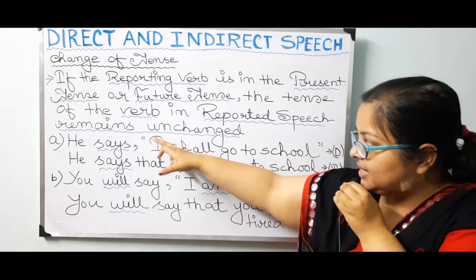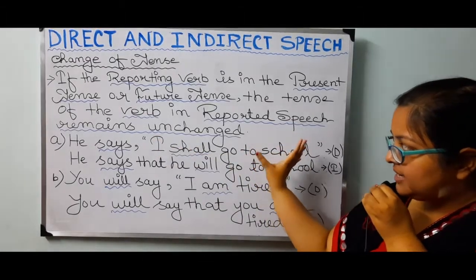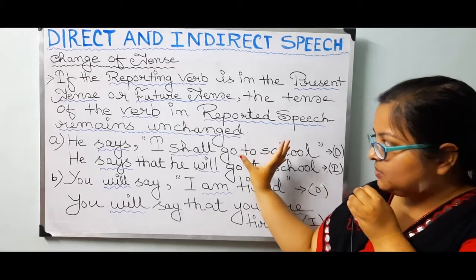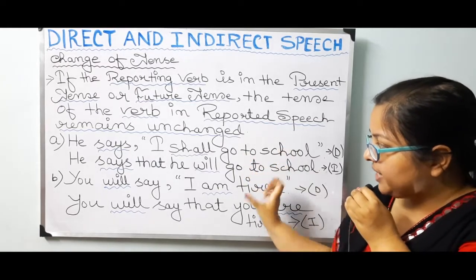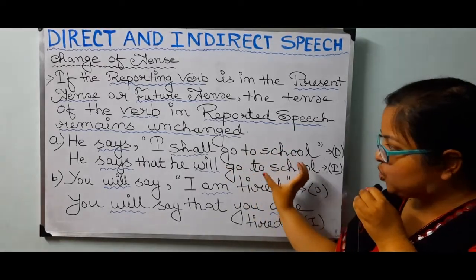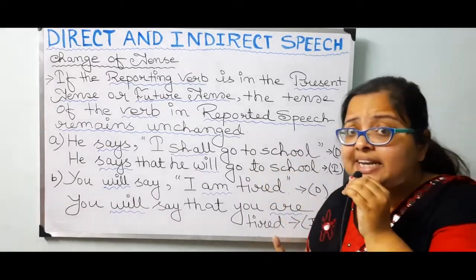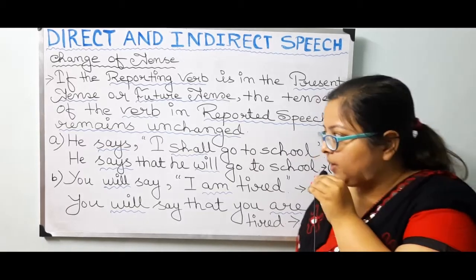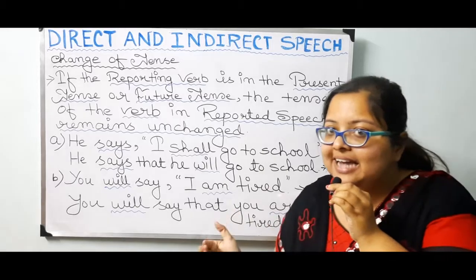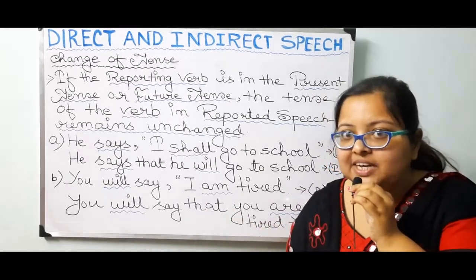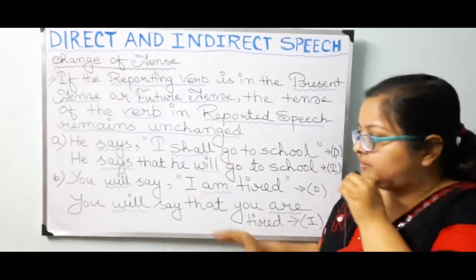But whatever is within the inverted commas indicates future time. So "he will go to school" also indicates future time only. He says that he will go to school. So he says that he will perform an activity in the future time.